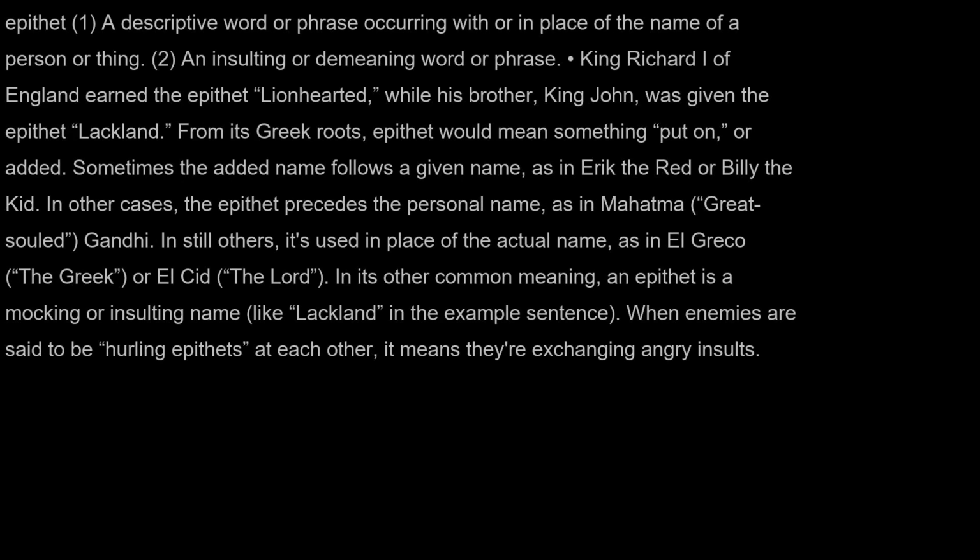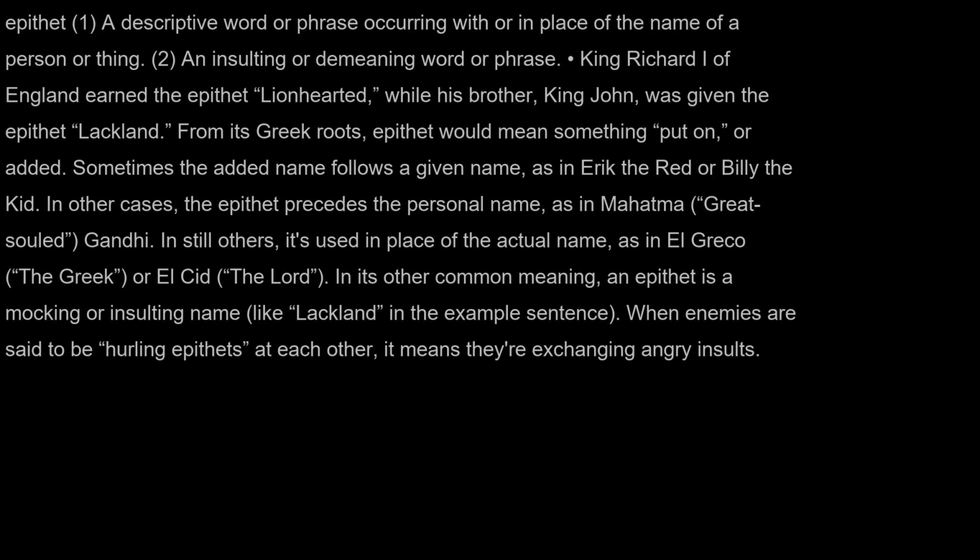Epithet: 1. A descriptive word or phrase occurring with or in place of the name of a person or thing. 2. An insulting or demeaning word or phrase. King Richard I of England earned the epithet Lion-Hearted, while his brother, King John, was given the epithet Lackland. From its Greek roots, epithet would mean something put on or added.